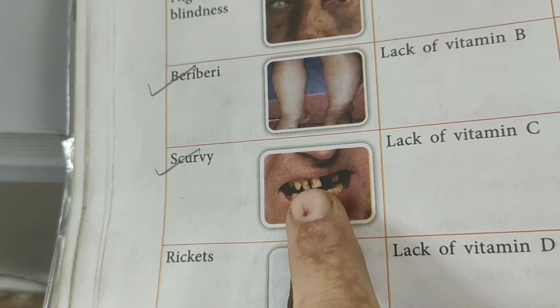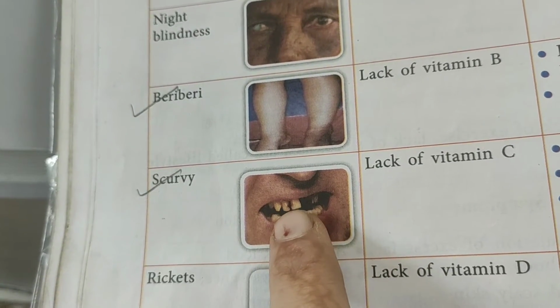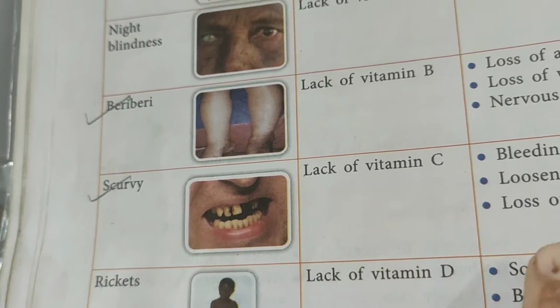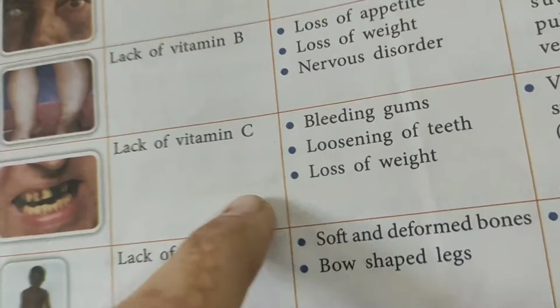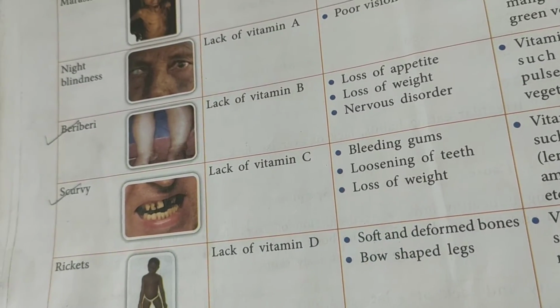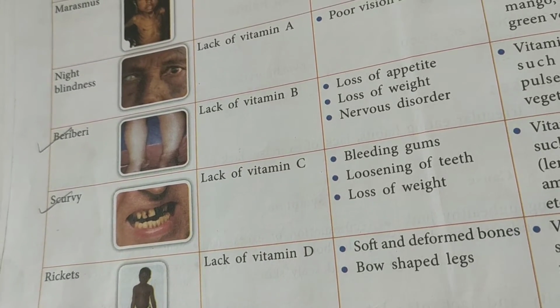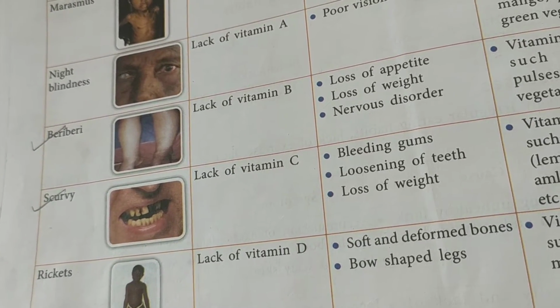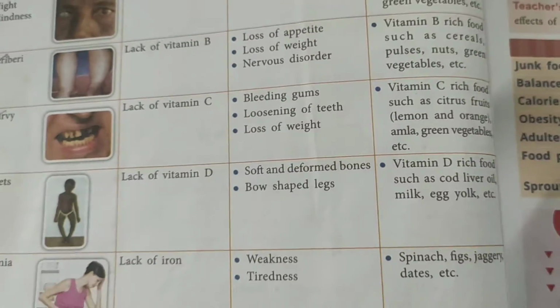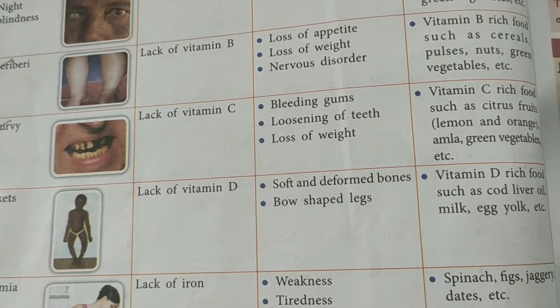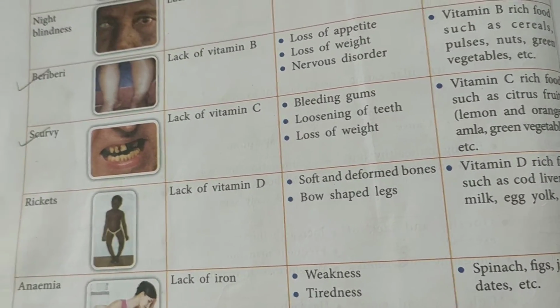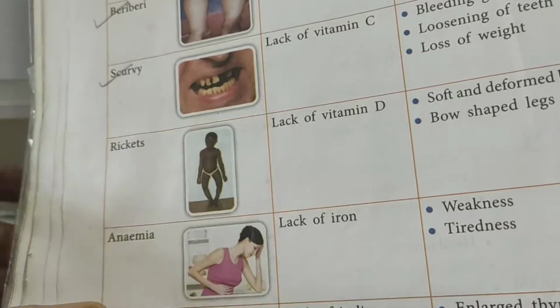Now here see all the decayed tooth. This is all caused because of lack of vitamin C. Now the symptoms here are bleeding gums, loosening of teeth, loss of weight. Vitamin C rich food should be given to this patient, like lemon, orange, amla, all have vitamin C.